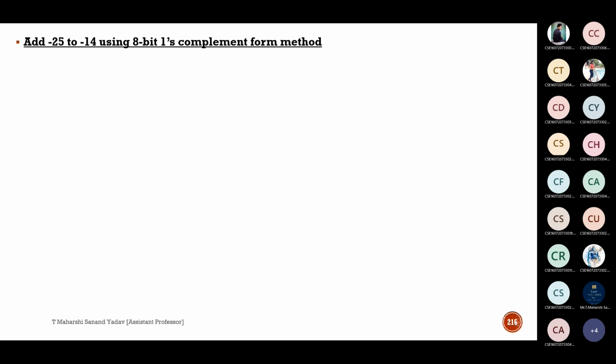Next, note down this question and tomorrow you have to tell me the answer. Add minus 25 to minus 14 using 8-bit 1's complement form. So it is minus 14 minus 25. You have to perform this using the 1's complement method and tell me the answer.